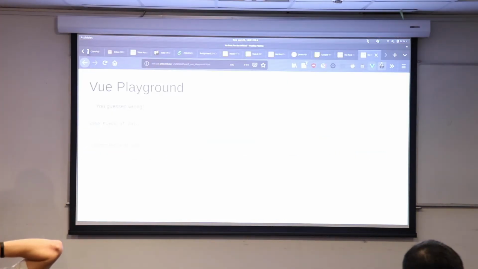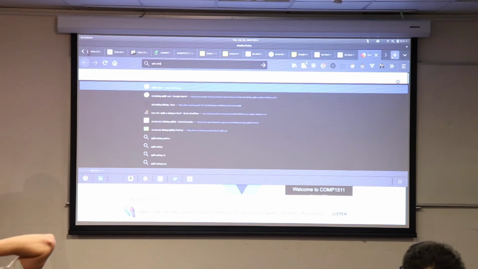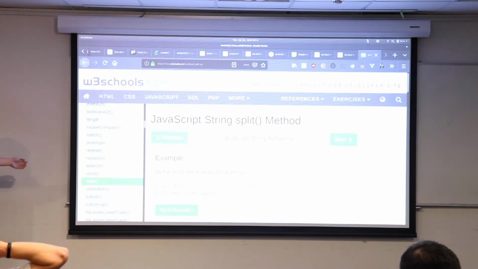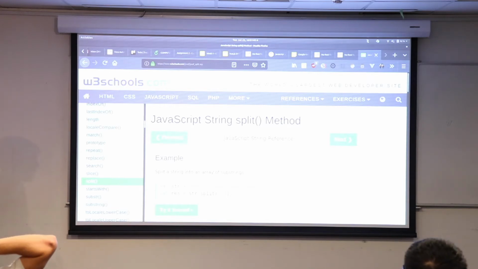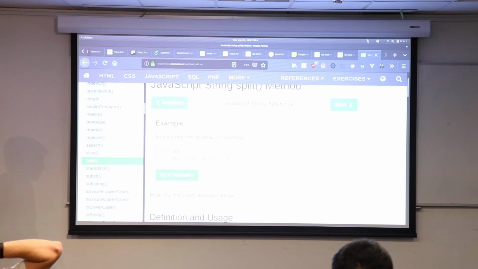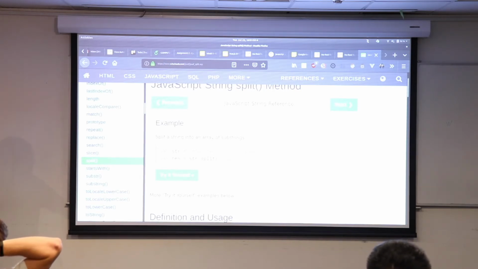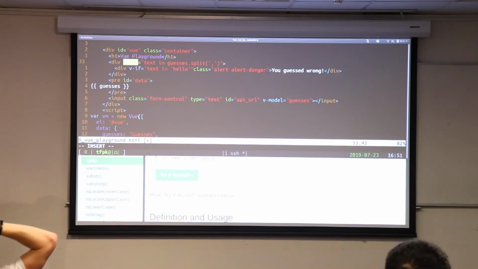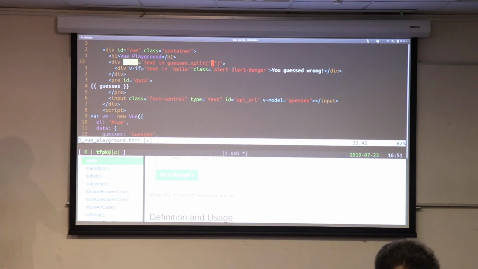So if we wanted to learn how to do that, we'd look up on JavaScript, split string JavaScript. Conveniently, there's this split function. You'll notice that all of these links are purple because one of the great things about JavaScript is that it looks a lot like every other programming language, but it's not quite. So a lot of the time you'll go and Google something for exactly how to do it. But what this is doing, given some string, we type in .split and then delimiter. So let's say that we do .split and then our delimiter is comma. Now, this will go through this string called guesses. It'll go through each part of it, and it will say, I would like you to print this out.